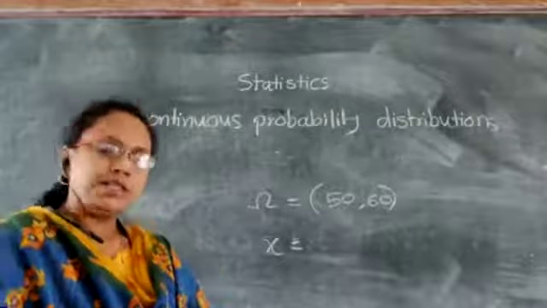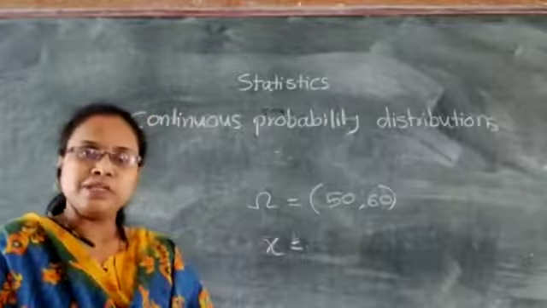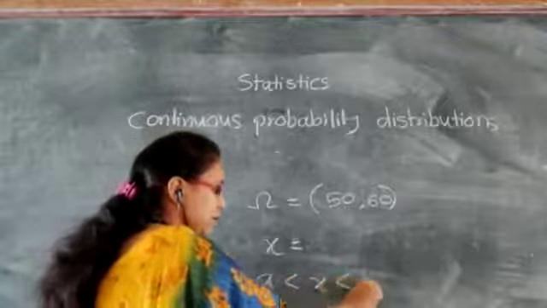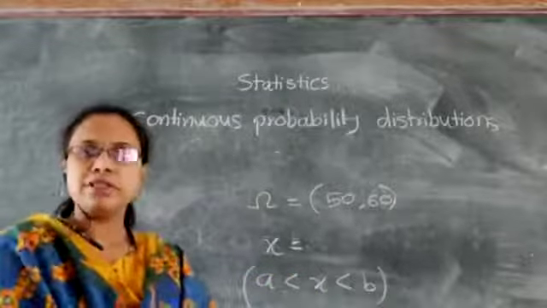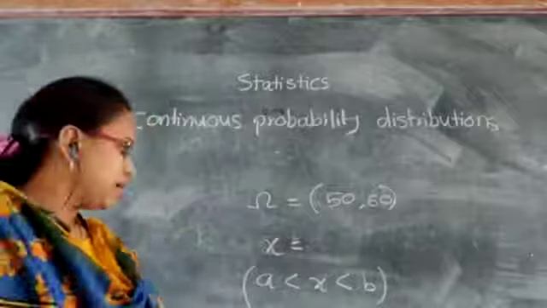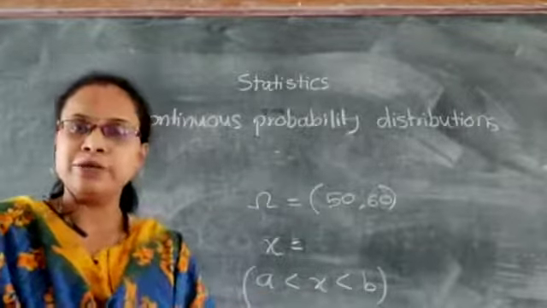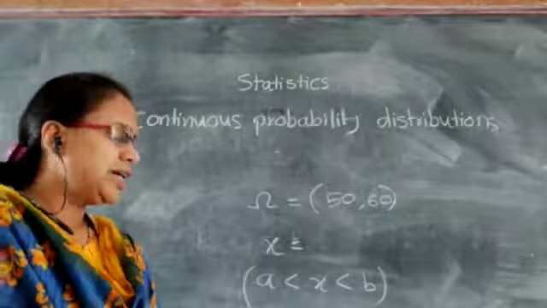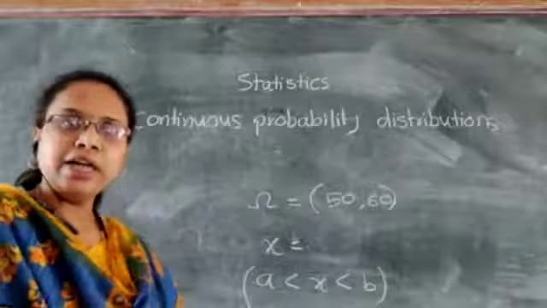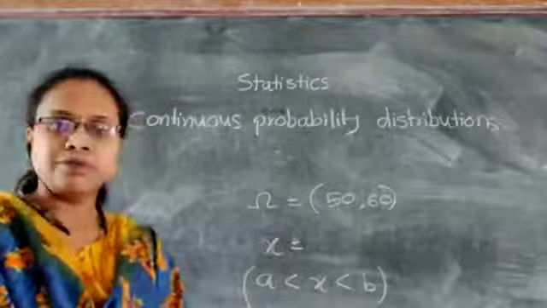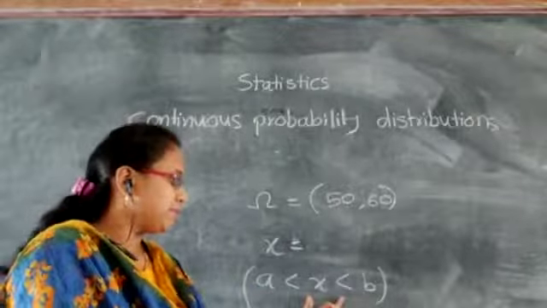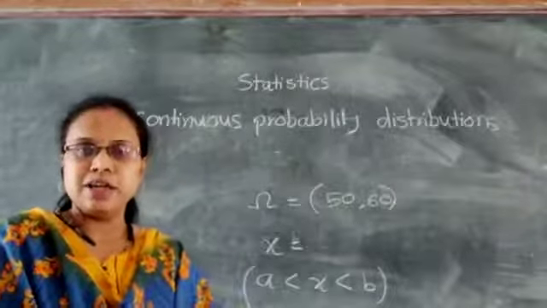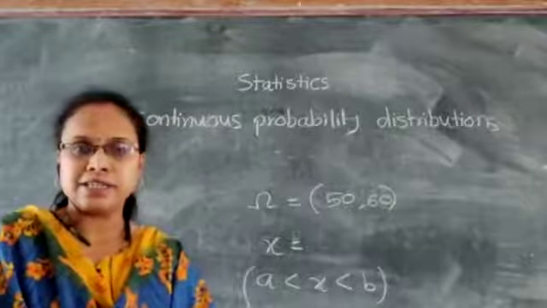Here the sample space looks like this: A less than X less than B. For that sample space, we are going to calculate the probability. The probability will be in integration form. It will be the area under the curve, because this kind of sample space is not countable. We cannot use summations there as we do in the discrete cases.